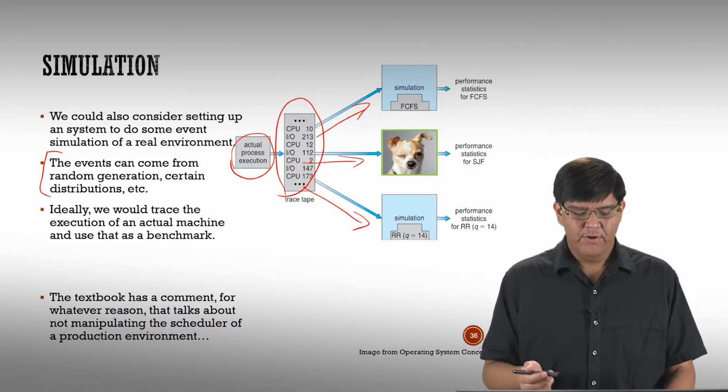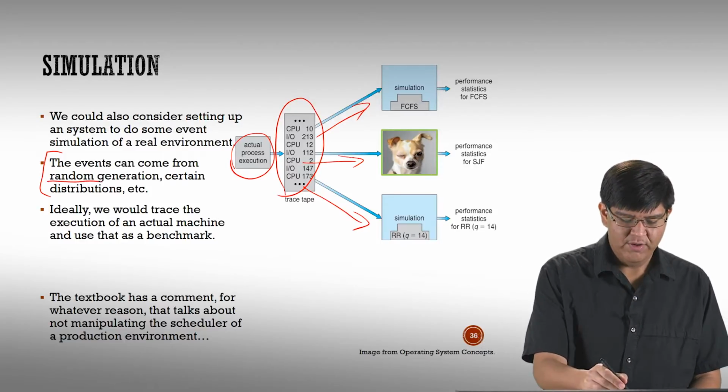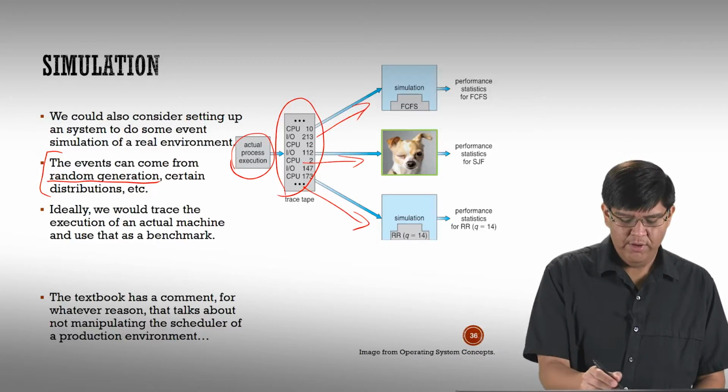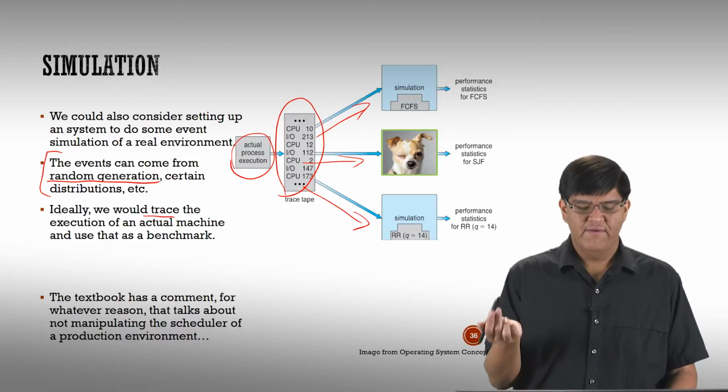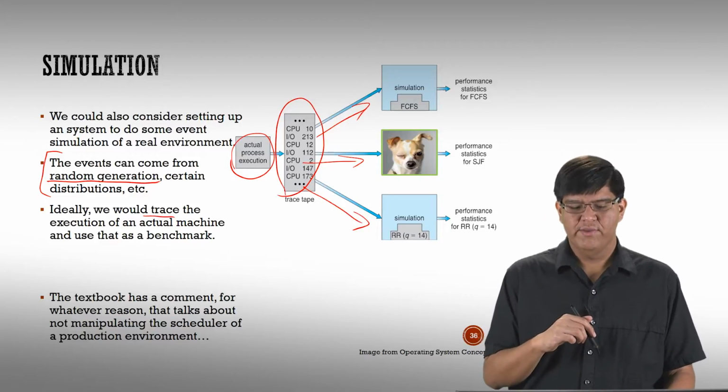So that's our third approach. We can either do random generation from a distribution, or we can do a trace. The previous approach was deterministic, where we just need everything in advance. So those are the 3 different ways we could possibly do this.